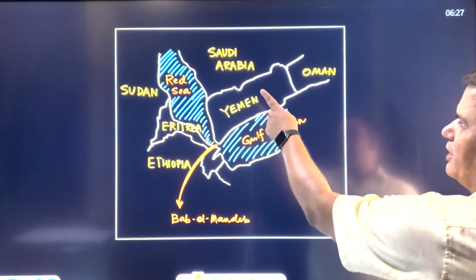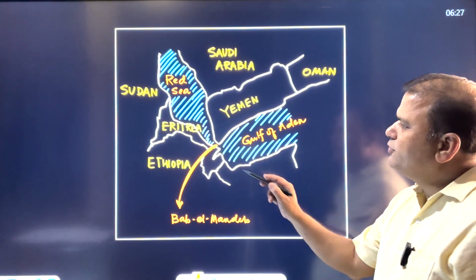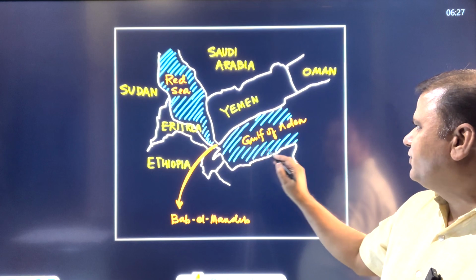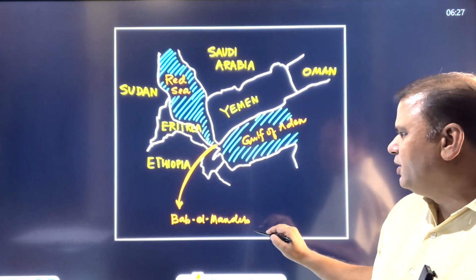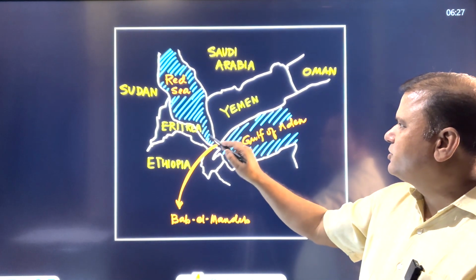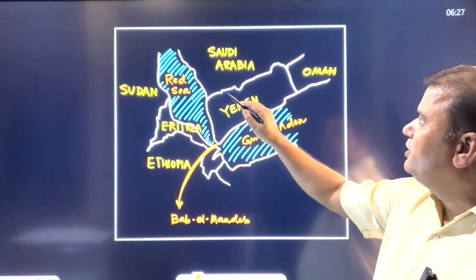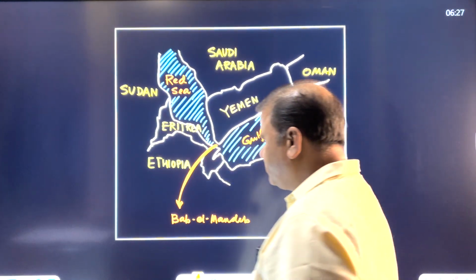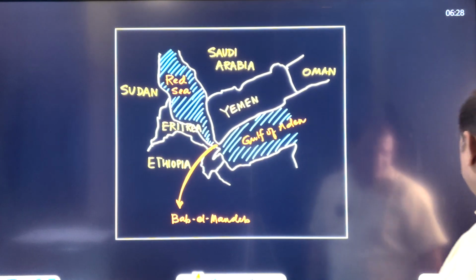You can see on the map I have demonstrated where Bab el-Mandeb is. It's the Red Sea, it's the Gulf of Aden. Here is the Bab el-Mandeb Strait. And this also is demarcating the Arab world from East Africa as such. So this is Bab el-Mandeb. Let's see the next question.